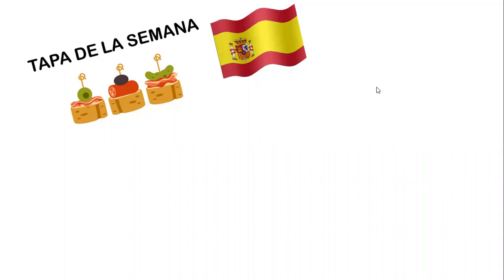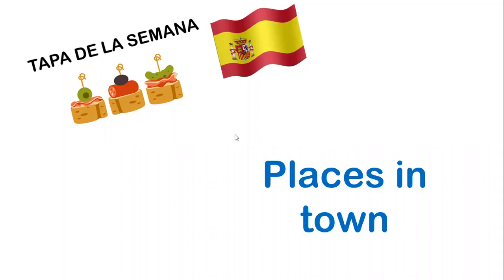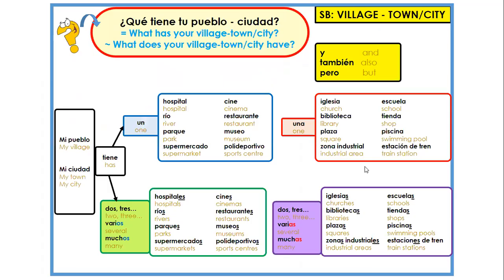Today we are going to look at places in town. Is the topic we are doing at the moment, looking at what our town or village has got to offer. And we have been using this sentence builder. The question is, ¿qué tiene tu pueblo? Or ¿qué tiene tu ciudad?